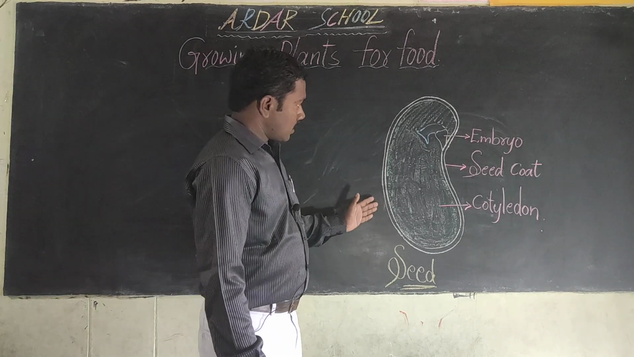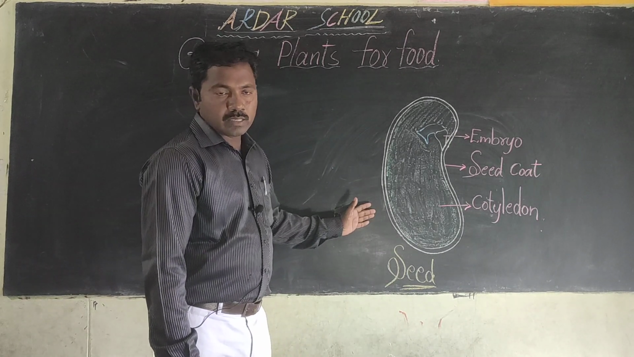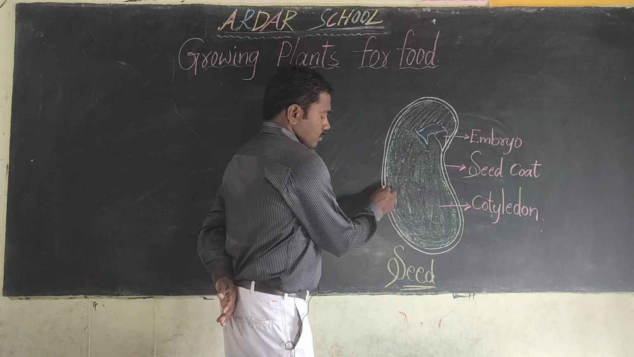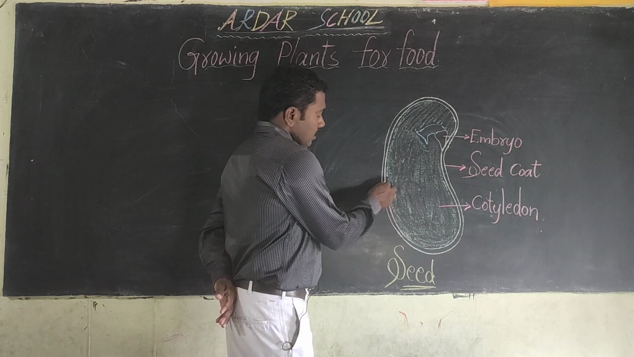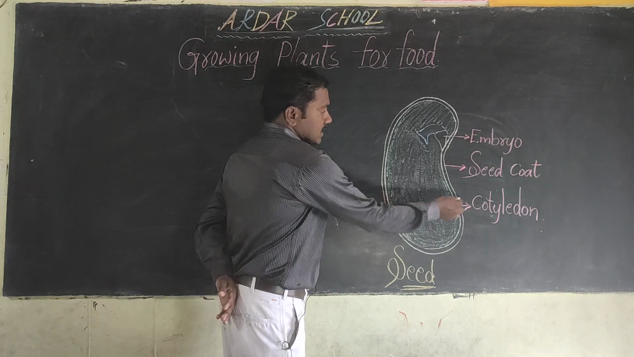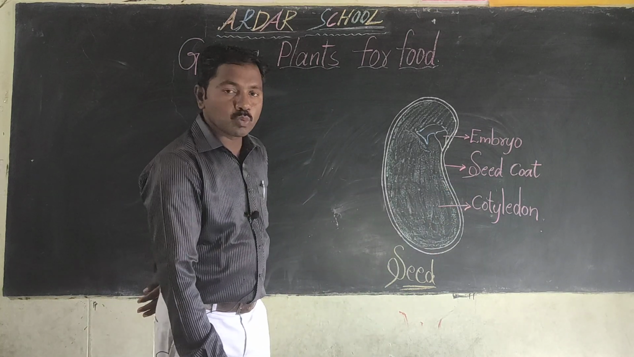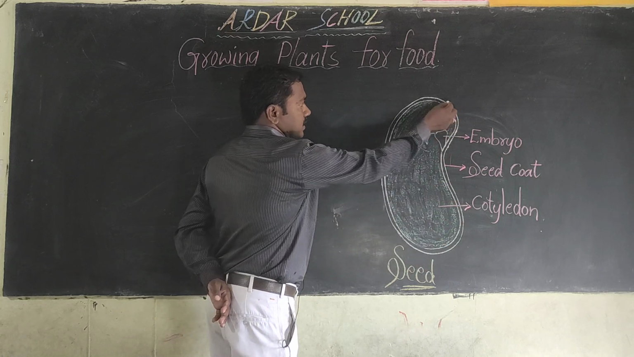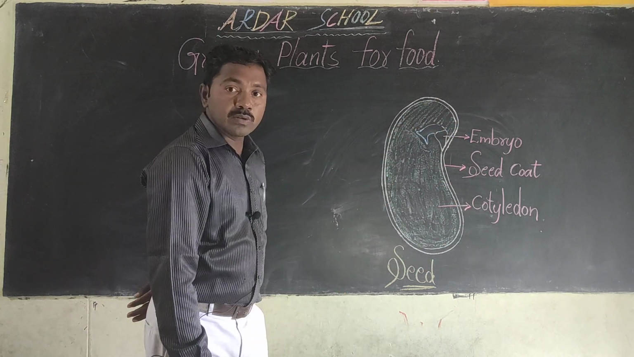Okay, this is the diagram of the seed. If you observe the seed, it has two layers on the outer side. This is called the seed coat.